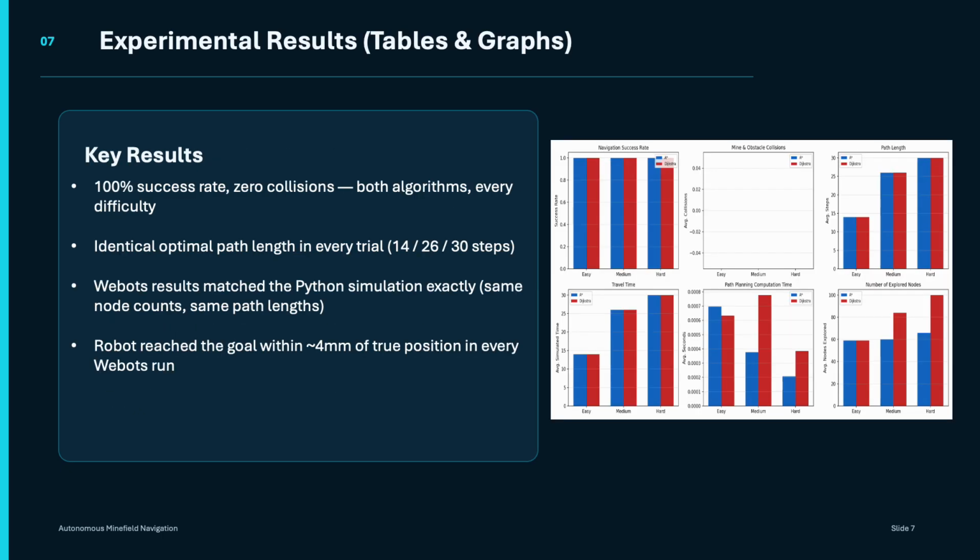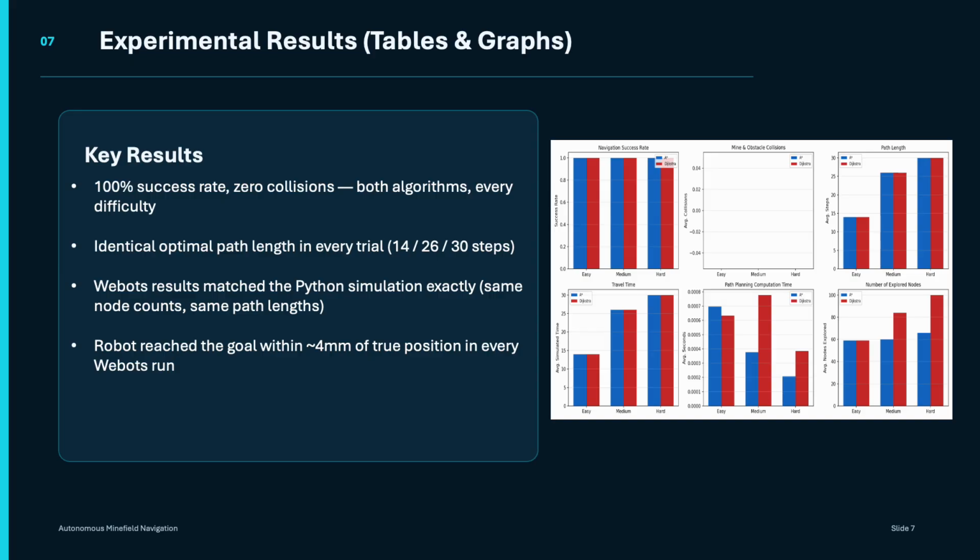Okay, so now we'll go over our experimental results. Across all 180 trials in our Python simulation, both A-star and Dijkstra achieved a perfect 100% success rate. This just means that there were zero collisions on every single difficulty level every single time. And that's an important result on its own as well, because that means whichever algorithm you choose, you're not sacrificing safety, and the robot never entered a mine or ran into an obstacle in any of our tests.